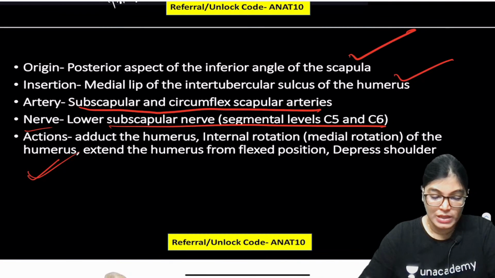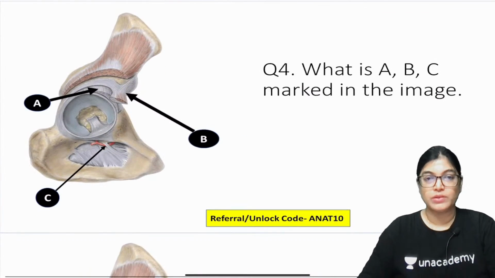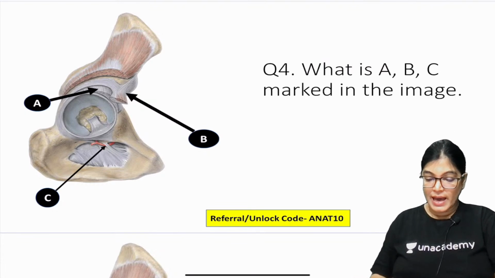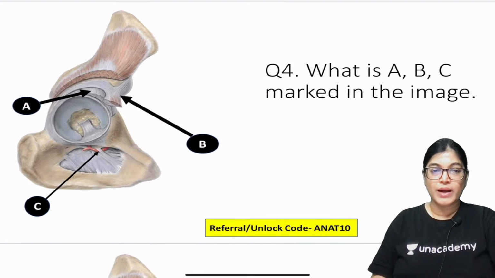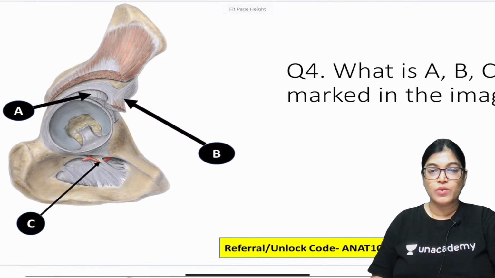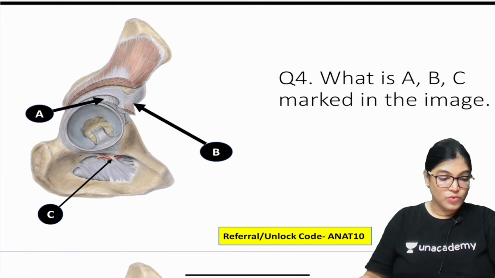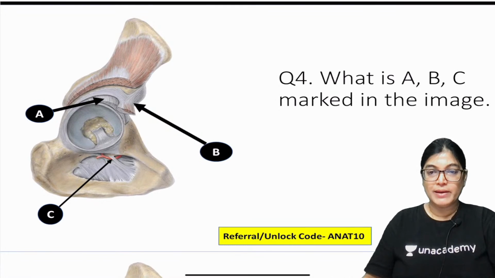So let's move on to the next MCQ, that is MCQ number 4. You have to identify what is A, what is B and what is C in this image.